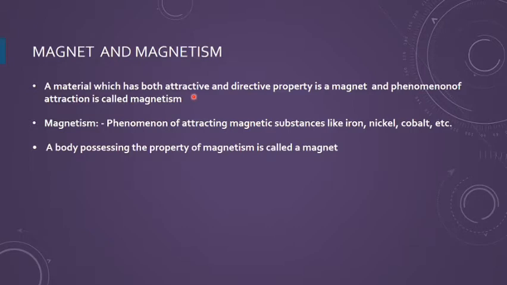So if the definition is being asked from you, then magnetism is the phenomenon of attracting the magnetic substance like iron, nickel, cobalt, etc., while a body which is possessing the property of magnetism is termed as a magnet. Of course, we can talk about the magnetic and non-magnetic substances. Magnetic substances are attracted by the magnet, while the non-magnetic substances are not attracted by the magnet.